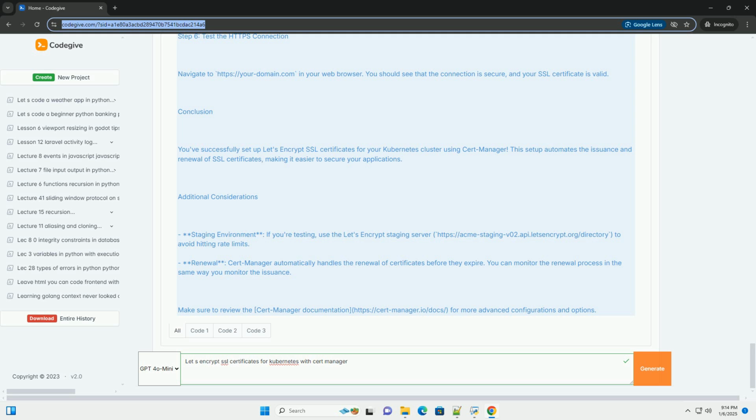Renewal: cert-manager automatically handles the renewal of certificates before they expire. You can monitor the renewal process in the same way you monitor the issuance. Make sure to review the cert-manager documentation, https://cert-manager.io/docs, for more advanced configurations and options.